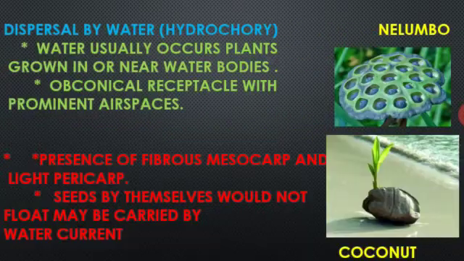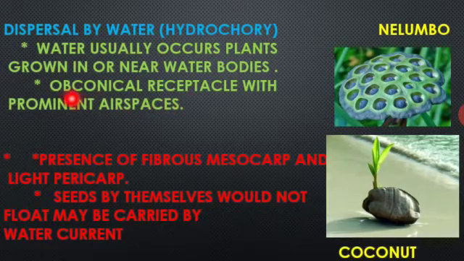Okay, and next one, dispersal by water. Already we have seen dispersal by wind, anemochory. Here dispersal by water is named as hydrochory. Hydro means water. It takes place in flowing water or on the water surface or near water bodies.